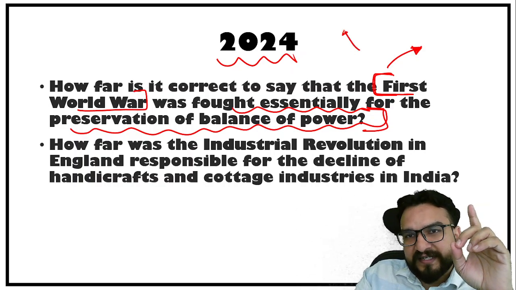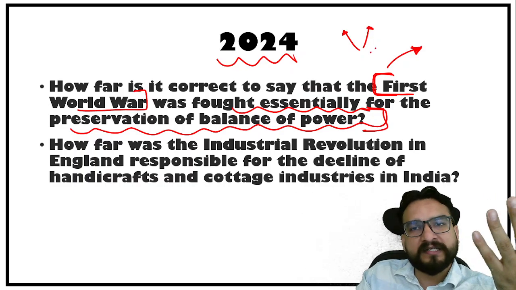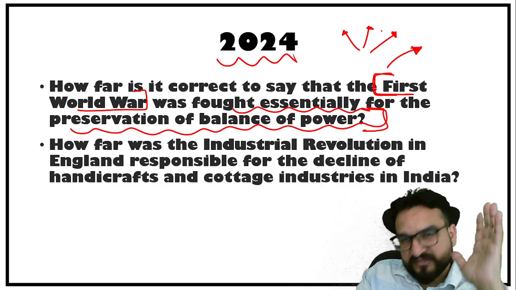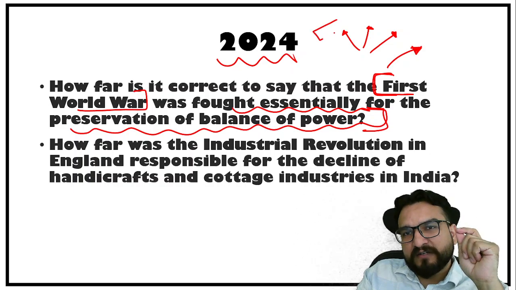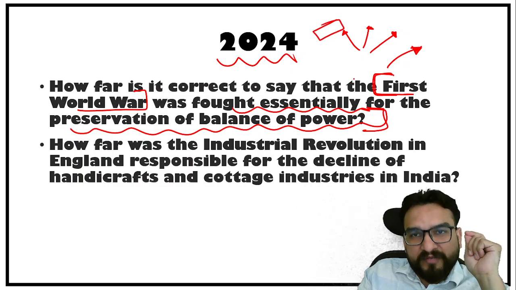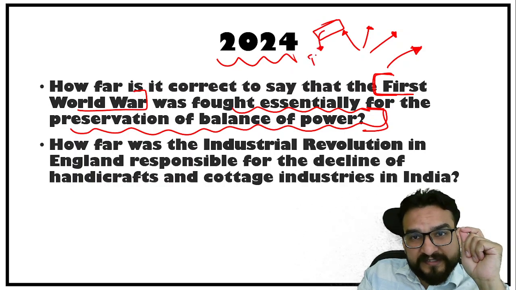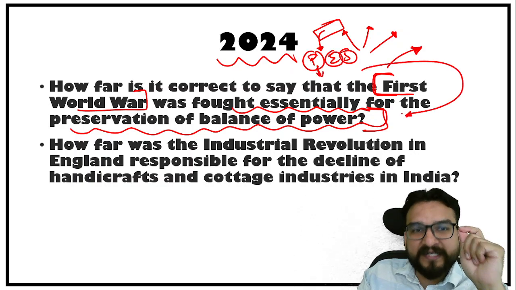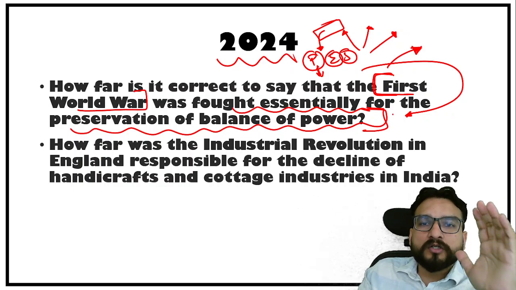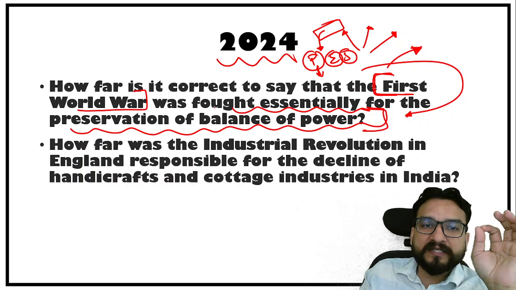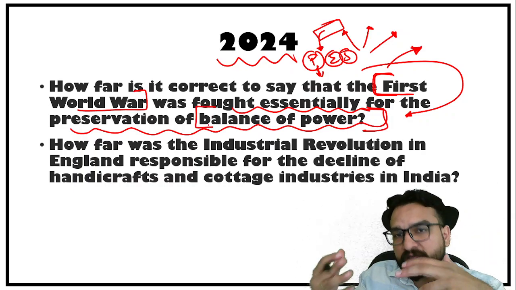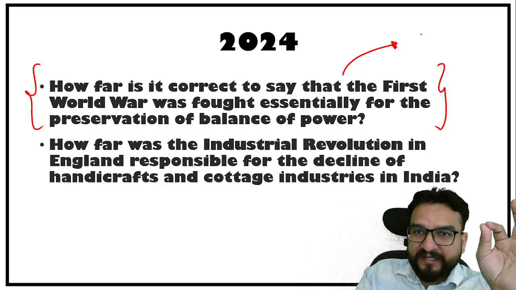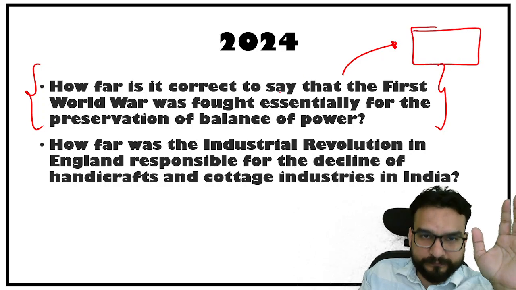We have to understand it not in a story format. I'll be telling you the story format, but you have to understand it with a keyword-oriented mindset for your UPSC Mains examination. That means you will understand the causes that led to the First World War, the political, economic and social causes. Then in political causes, you will find this statement, that it was fought, not essentially, but for the preservation of balance of power. There are other ways also. But I'm not going into what the answer could be. I'm just highlighting what you have to study from seeing this question.